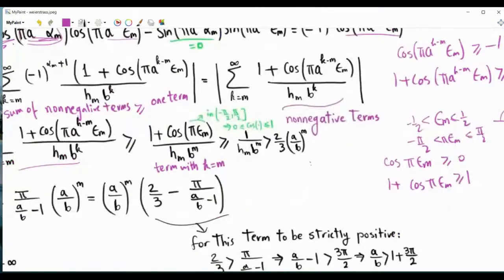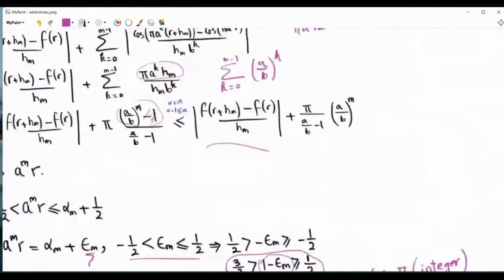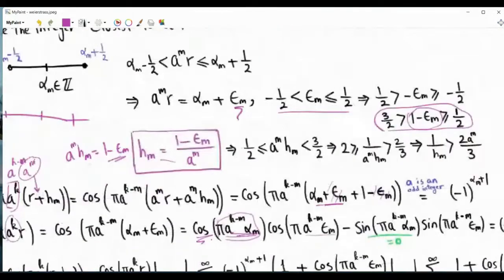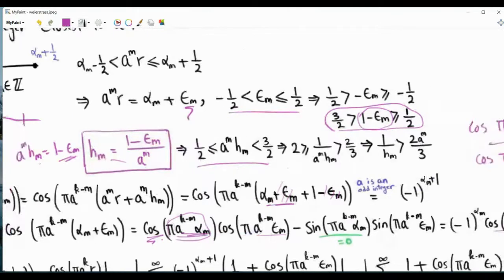So we obtain 1 over hm b to the power m. The last step is to lower bound 1 over hm using the formula for hm. So basically am hm a to the power m hm, this is 1 minus epsilon m, which is living between 1/2 and 3/2.